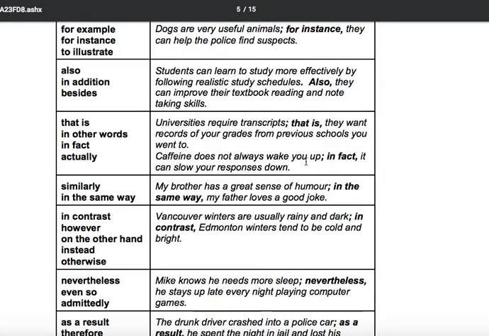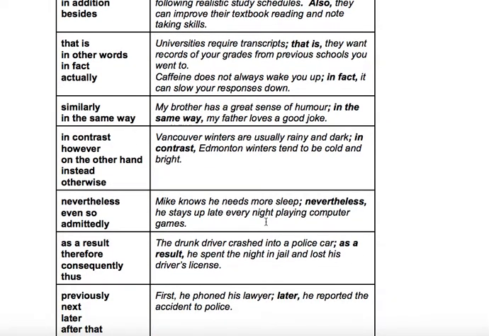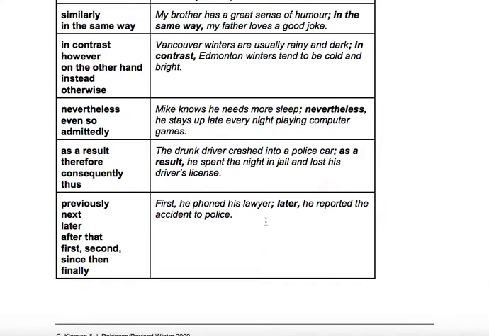So these transition phrases are always followed by a comma. Notice some have a period before them, like in this "also" one. You can have a semicolon before them too, but you always have to have a comma after them. What you can't have before them is a comma. You can't use these as conjunctions. They won't work. It's not grammatically correct.